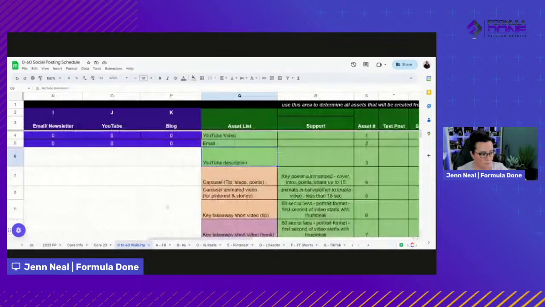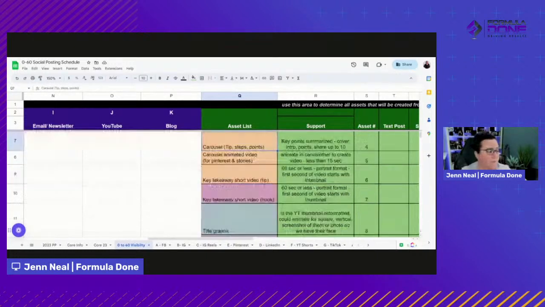Our core elements are the YouTube video. From that, we create an email that is designed to be hooky and drive people to the YouTube video to go watch. That's what we want to do. Obviously, we need a YouTube description that's optimized to help boost performance of that video. That's our core base where we start from.